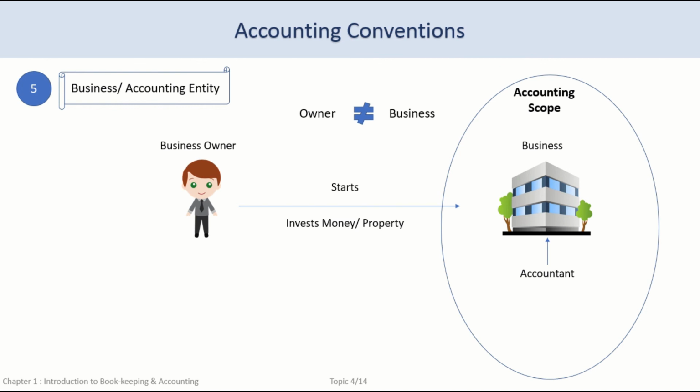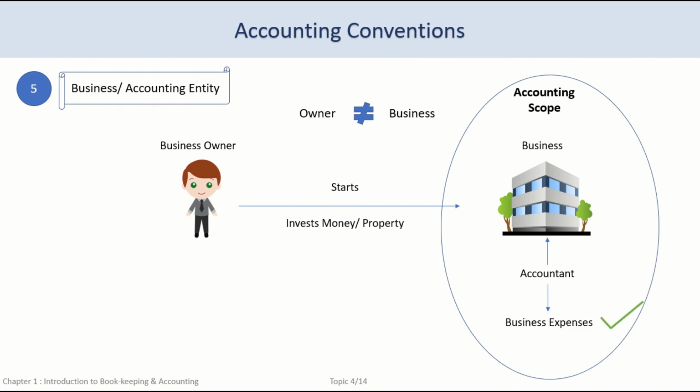Even if the owner takes money from the business, it should be recorded as a business transaction. Also, whatever the owner buys for the business belongs to the business. The business furniture and the air conditioner belong to the business since he has purchased it for the business.